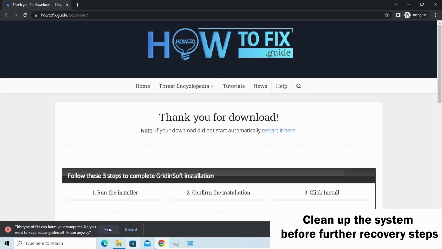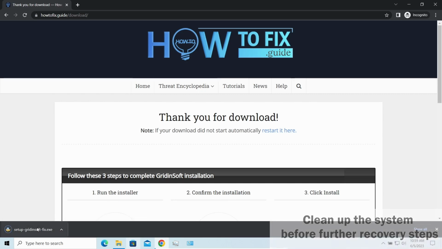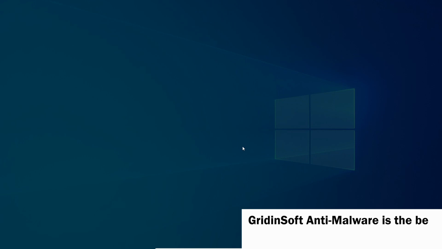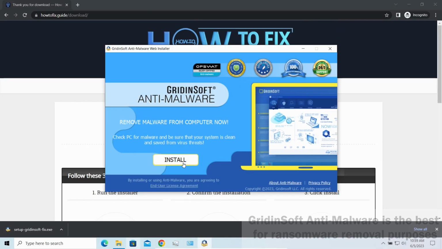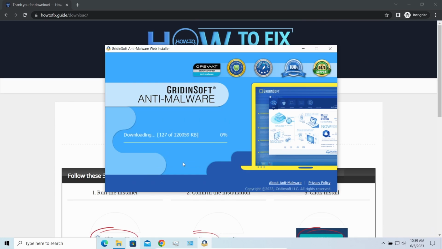Before performing any data recovery, you should clean your device. Otherwise, your recovered files will be ciphered back and additional malware will be able to get your sensitive data all this time. I'd recommend you to use GridinSoft Anti-Malware for the purpose. Let's download, install, and run it.